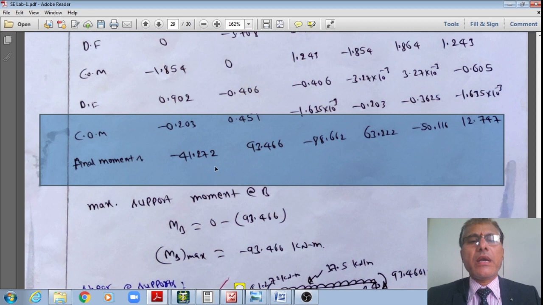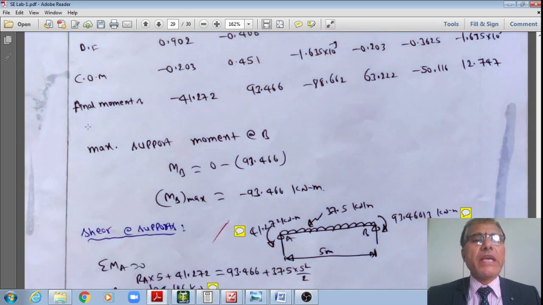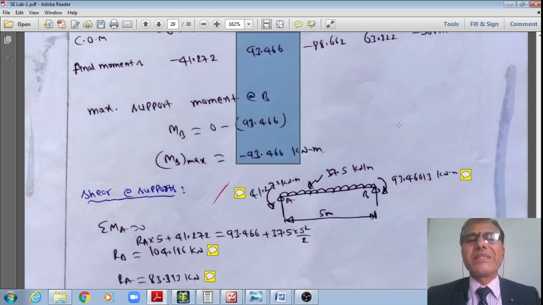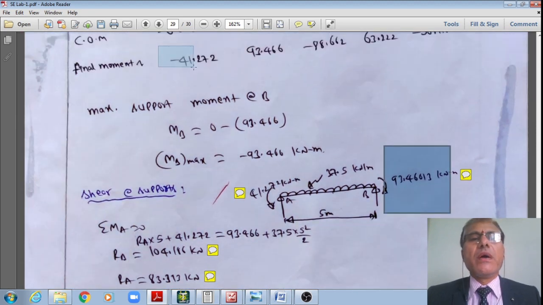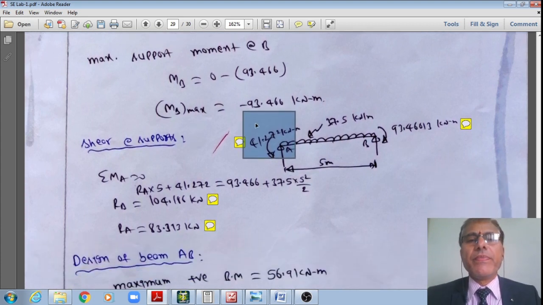Therefore, my final moments are like this: 41.27, 93.47, minus 88.66, 63.22, minus 50.16, 12.97. Now the maximum support moment at joint B from this is 93.466 kilonewton meter. That I have just noted down. Whereas at joint A I do have 41.27. That is how the moments are noted down, and this is the loading.